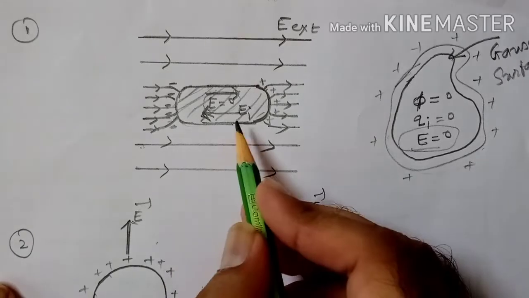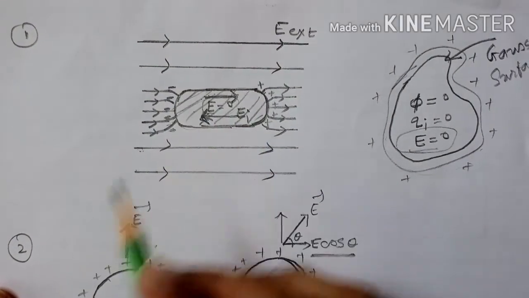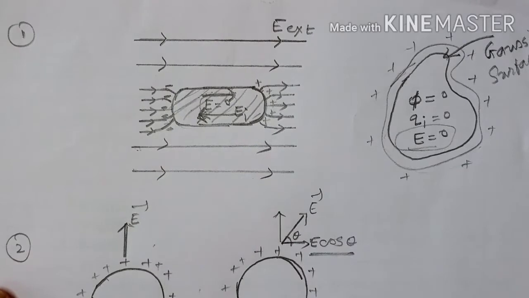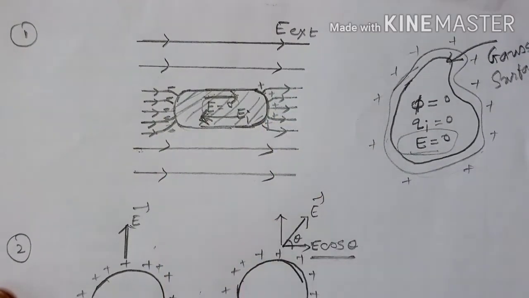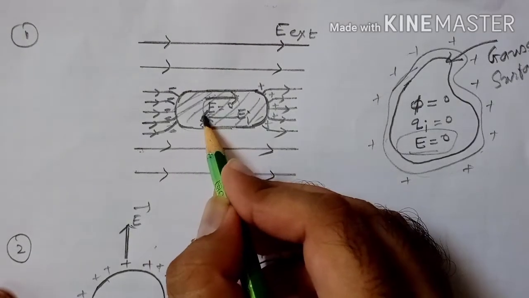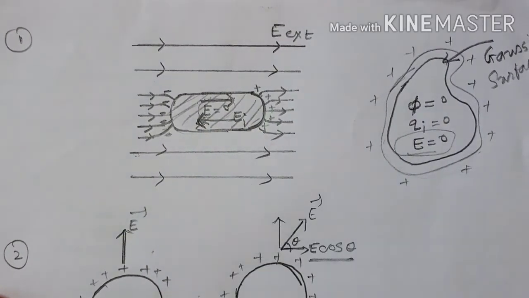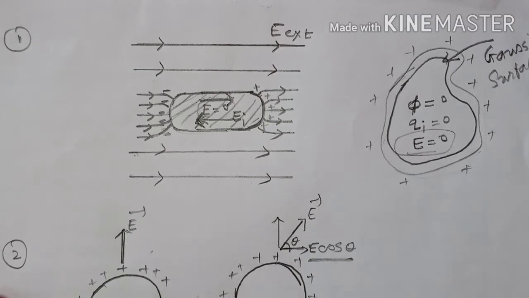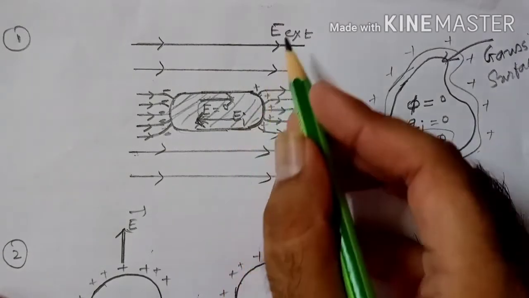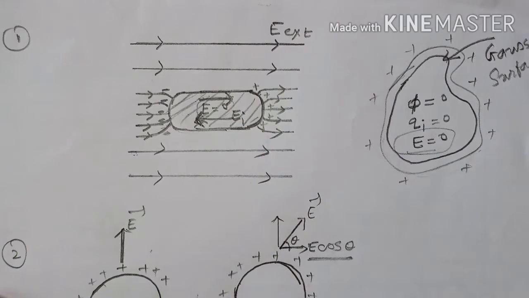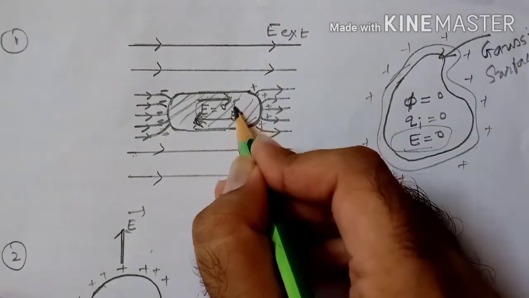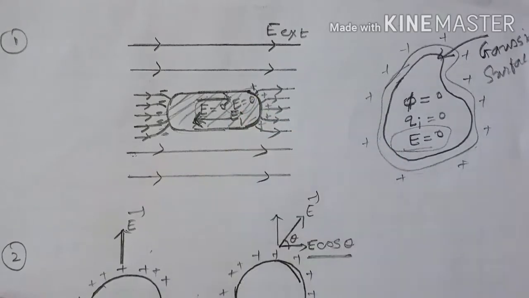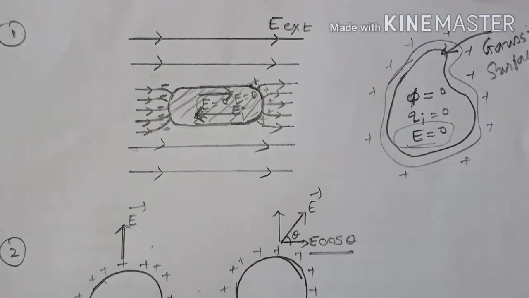It means some electric field is induced in this direction from positive to negative. As more and more charges are accumulated on the surface of the conductor, this value of induced electric field goes on increasing. At one moment, induced electric field will be equal to external electric field. When induced electric field is equal to external electric field, at that time electric field inside the conductor will become zero. But this is a very fast process.